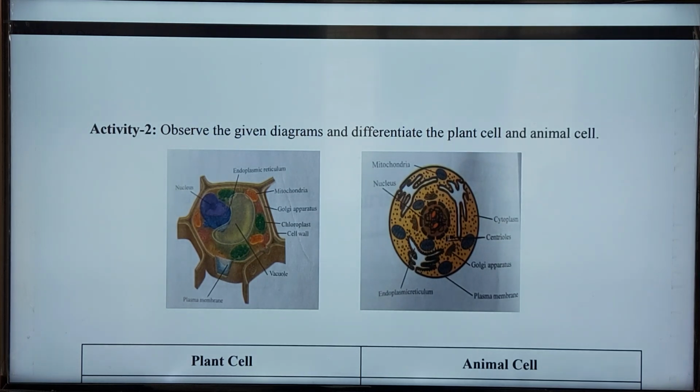Now let us see the next one, the smooth endoplasmic reticulum, commonly known as SER. If you observe this figure, this endoplasmic reticulum does not have ribosomes on its surface, so it is smooth endoplasmic reticulum.